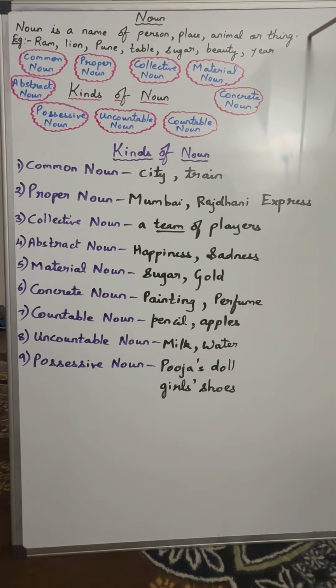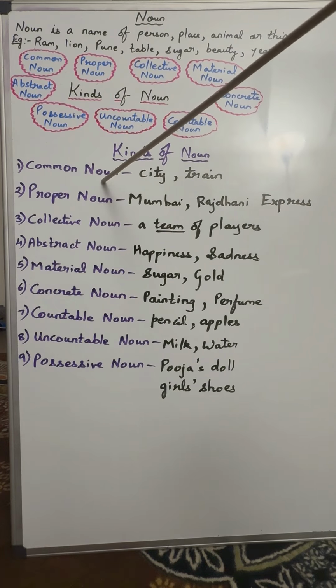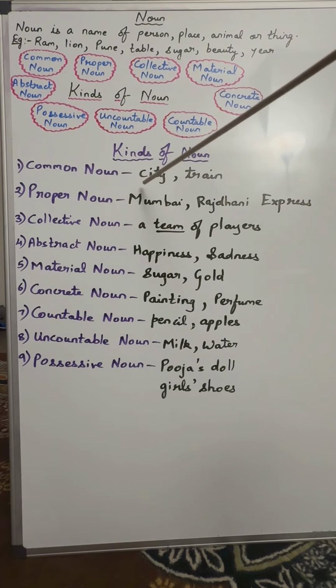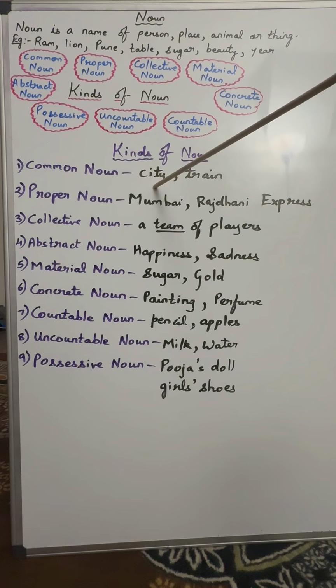A noun is a name of person, place, animal, or thing. There are different kinds of noun. The first one is common noun. Common noun refers to the name of person, place, animal, or thing in general, not in particular.